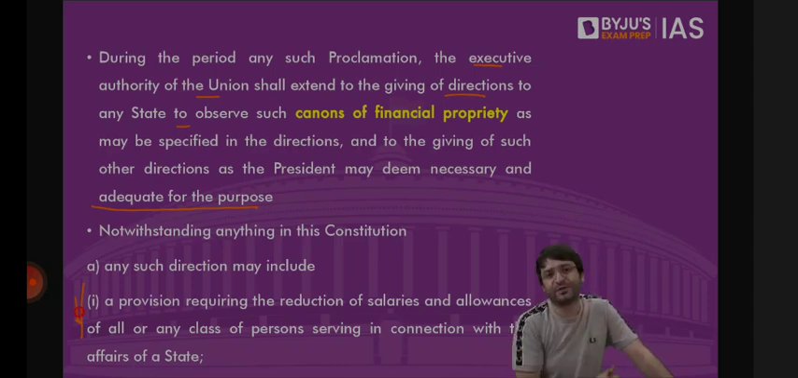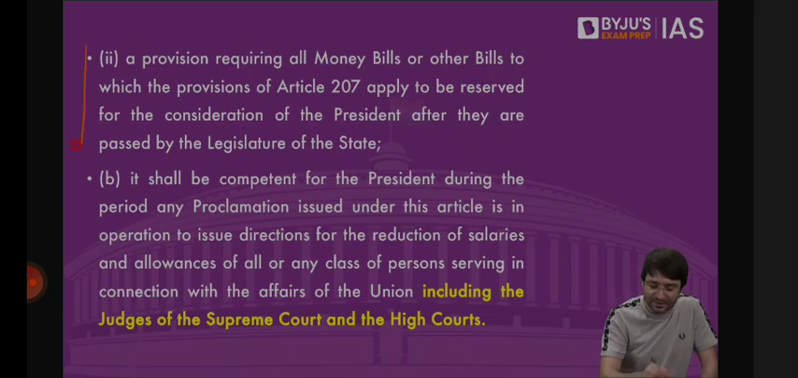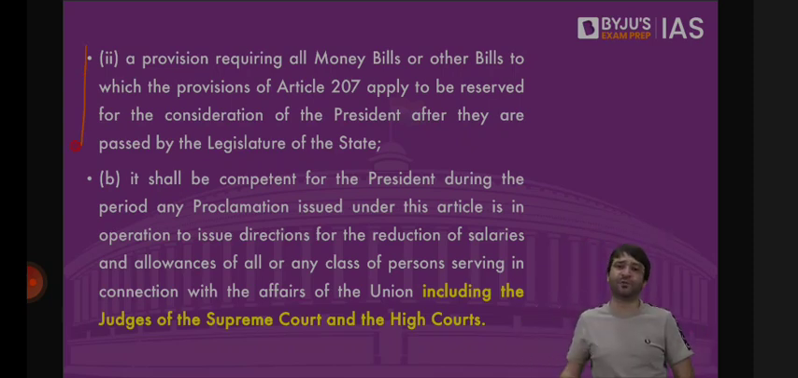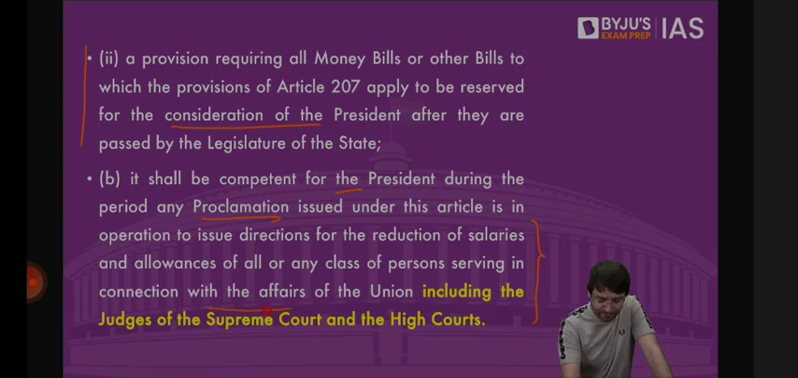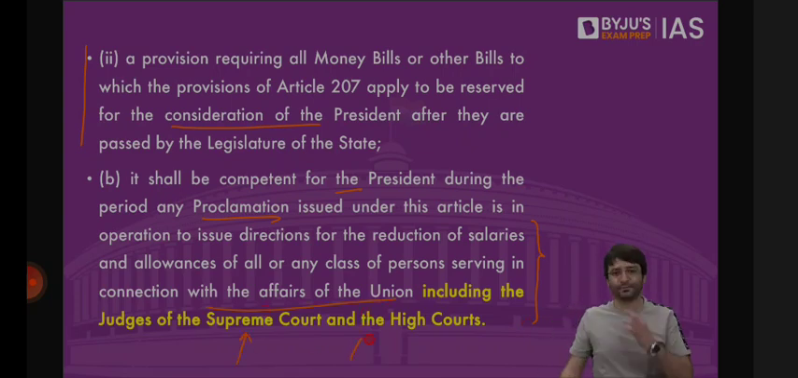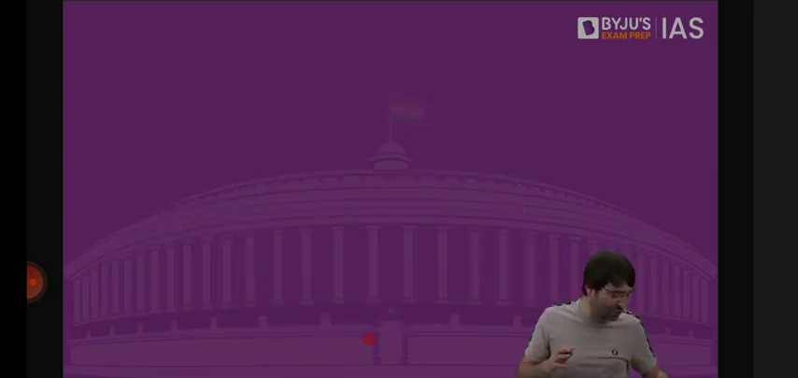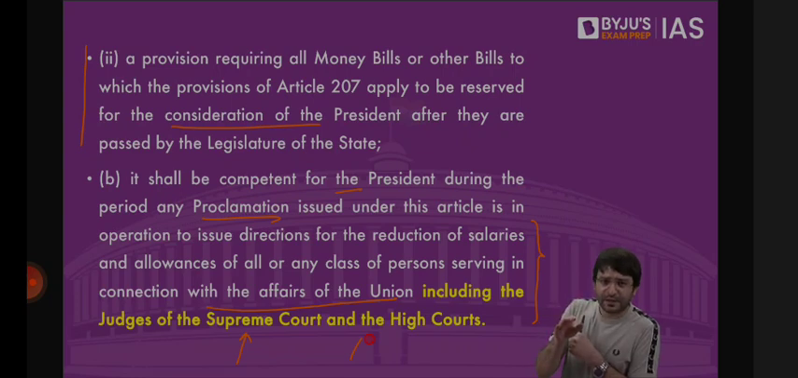All money bills, or bills which deal with withdrawal of money from the consolidated fund of the state, can be reserved for the consideration of the president. It shall be competent for the president, during any period of any proclamation issued under this article, to direct reduction of salaries for all the employees of the union, including judges of the Supreme Court and High Court. So long story short, what happens during financial emergency? During financial emergency, salaries of government employees and important constitutional functionaries can be reduced.